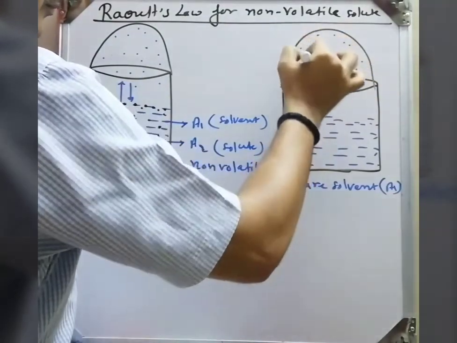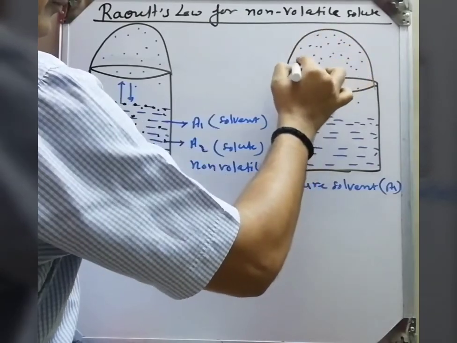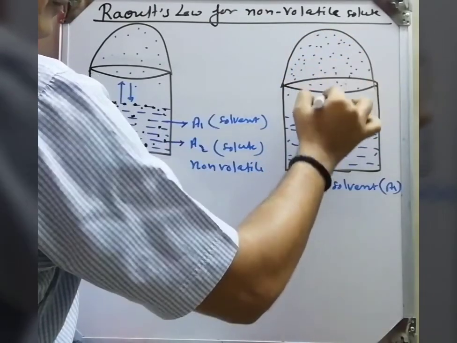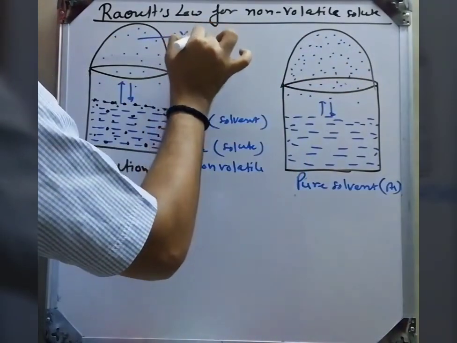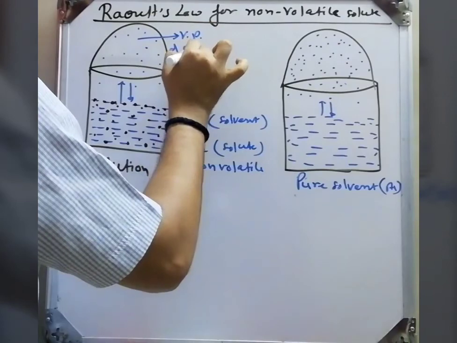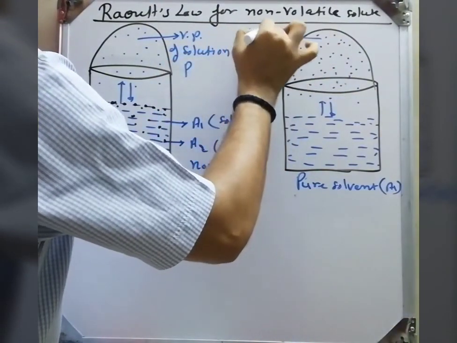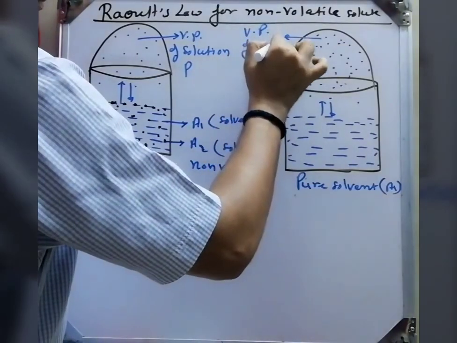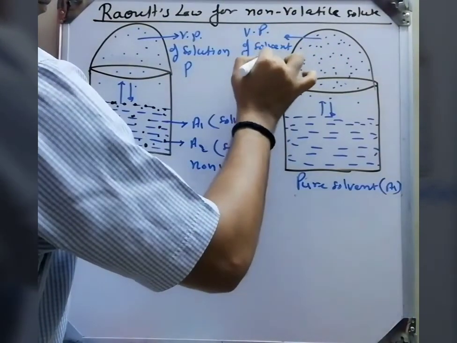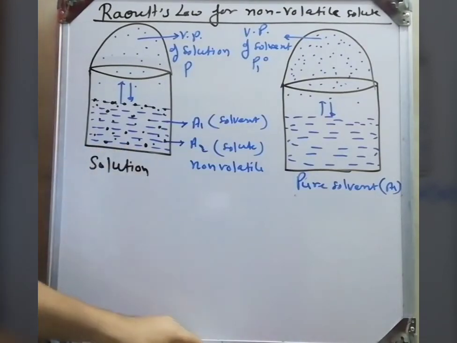So when we compare the vapor pressure of pure solvent and the vapor pressure of solution, then we get the difference. I am taking the same amount of solvent, but here this is the vapor pressure of solution, which is called P, and this is the vapor pressure of pure solvent, which is called P10. So definitely P is less than P10 because of the non-volatile solute. This non-volatile solute covers the surface of the solvent.